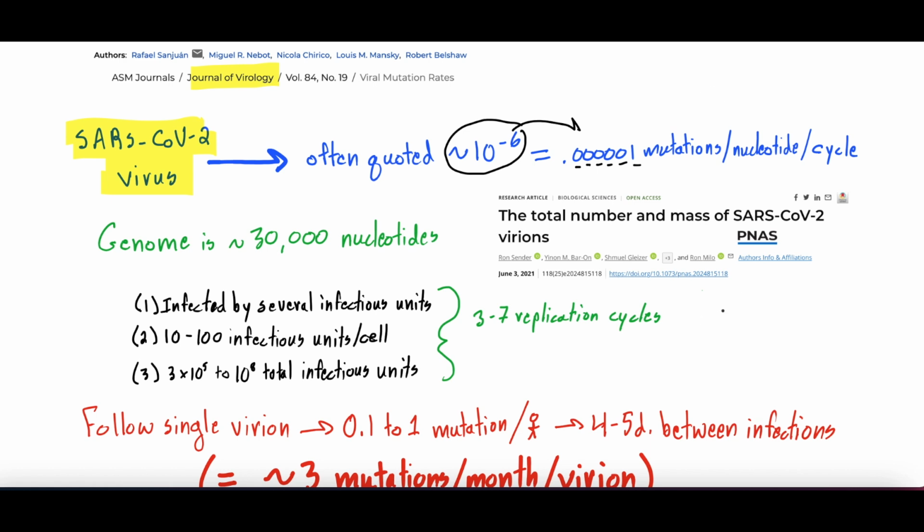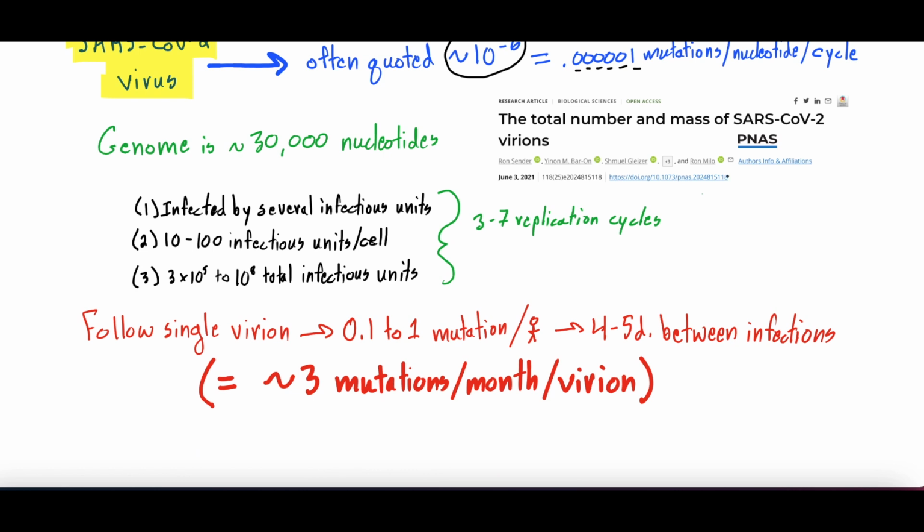Well, what does that look like? There's this really interesting article published in PNAS, which is maybe the Proceedings of the National Academy of Sciences. That might not be appropriate, but it's something like that. And we'll link that in the video description too. What they talked about was that the SARS-CoV-2 genome is 30,000 nucleotides long. And they did some math here, and there were some assumptions with this math, so take it for what it's worth, but it does give you kind of an idea.